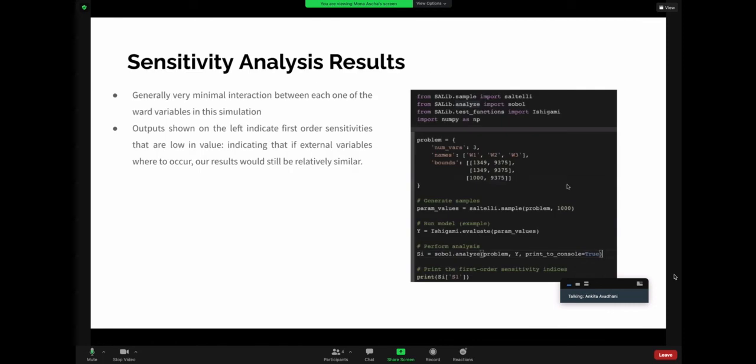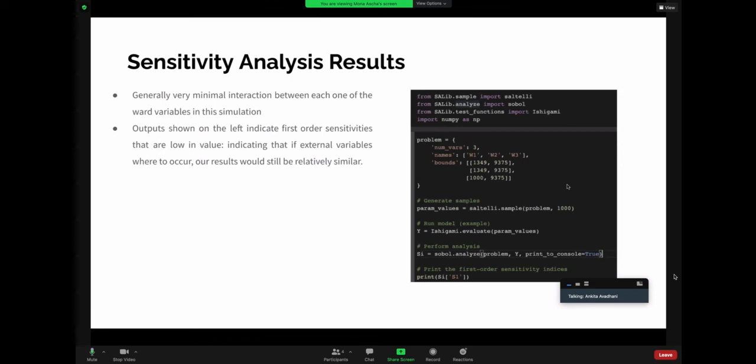For our model, we also wanted to perform a sensitivity analysis to account for external events that could potentially happen when vaccine distribution happens in the real world. We ended up using the SALib Python module package, and you can see the code over on the right. Essentially what we did was we took all 8 wards and the bounds created by the initial model and then calculated the sensitivity analysis as well as the confidence intervals from these specific bounds.